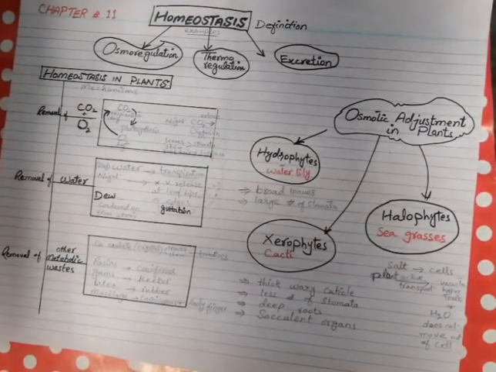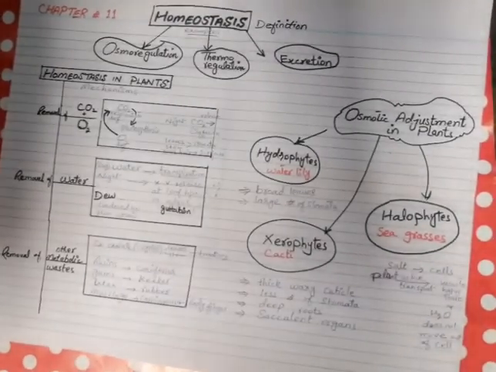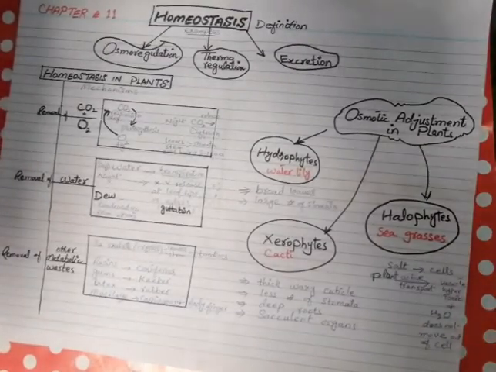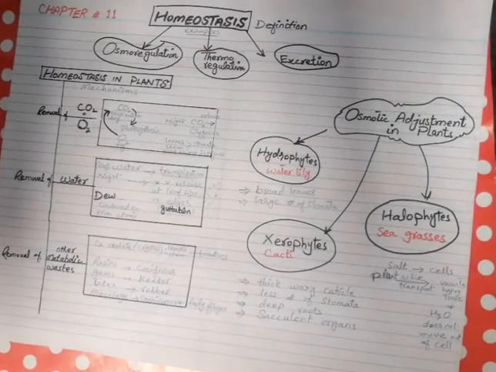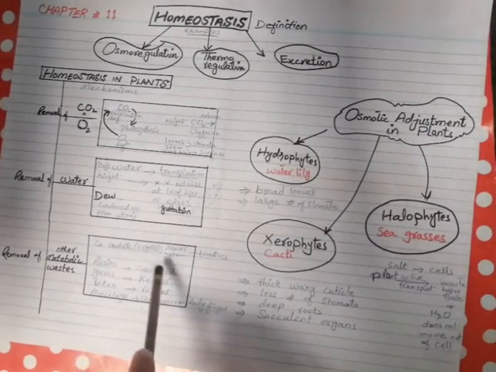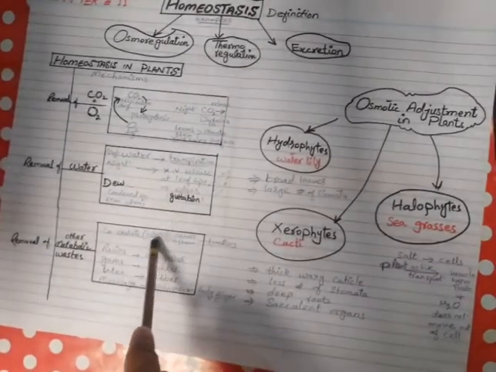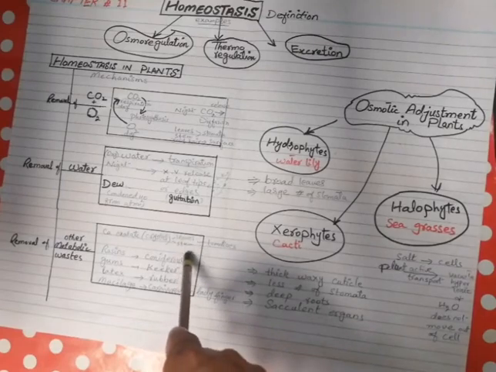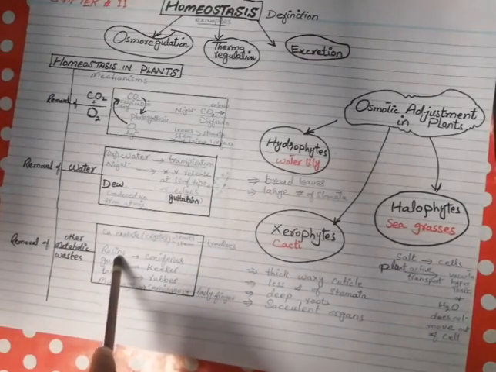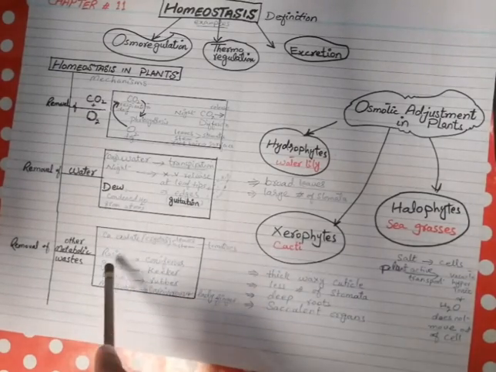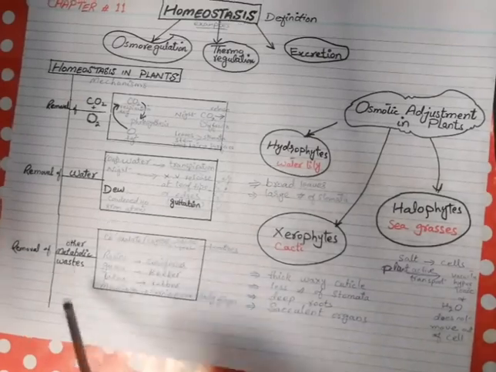How are the other metabolic wastes released from the body? What mechanism is used by the plants for the release of metabolic waste? In some plants, some metabolic waste such as calcium oxalate in tomato plant is accumulated in the form of crystals in leaves and stems, and these leaves are shed off. In some plants, resin is a metabolic waste, such as in coniferous plants. These are also released from the stem.